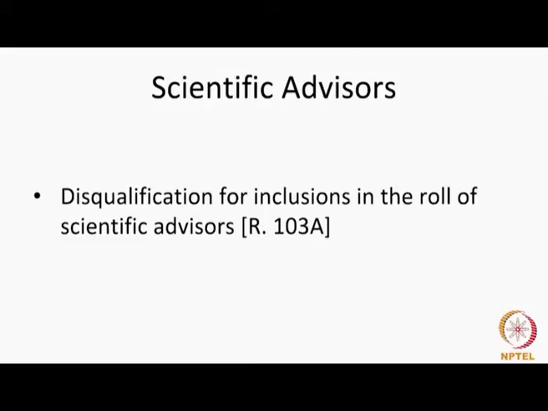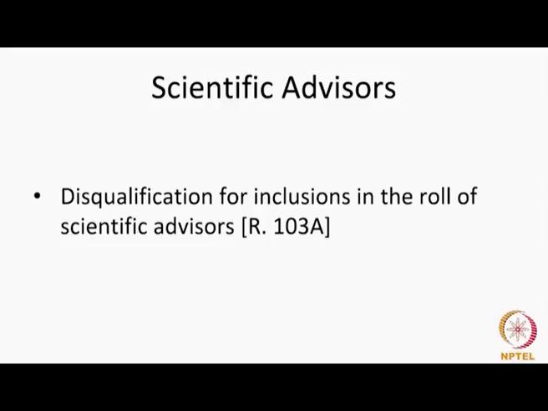Scientific advisors. Rule 103A now introduces disqualification for inclusion in the role of scientific advisors. 103A now tells us that a person who has been adjudged by a competent court to be of unsound mind, an undischarged insolvent, a person who is bankrupt, being a discharged insolvent, has not obtained from the court a certificate to the effect that his insolvency was caused by misfortune without any misconduct on his part. That is a third category.